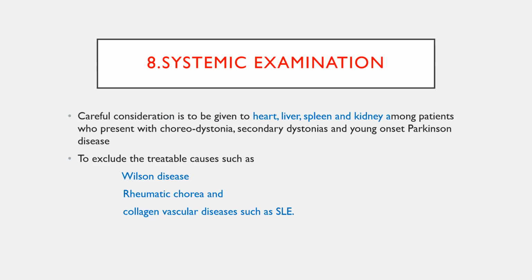So doing the detailed examination will help you to differentiate the various movement disorders. Wilson's disease does affect the liver, rheumatic chorea affects the cardiac system, collagen vascular disease will affect the spleen and kidney. So in any movement disorder, systemic examination is mandatory, because most of these disorders will have definitive treatment. Don't forget to do systemic examination.